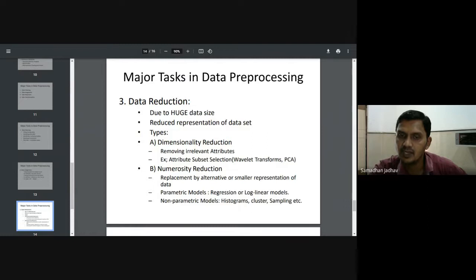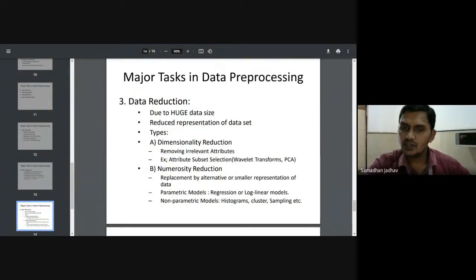For example, the methods we can use for data reduction are attribute subset selection, wavelet transform, or principal component analysis. So these are the methods used in data mining to reduce the size of the data and then use that data for data mining.